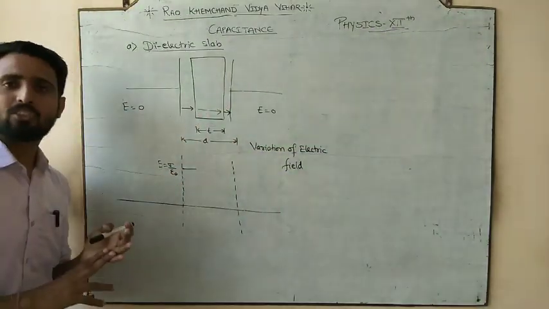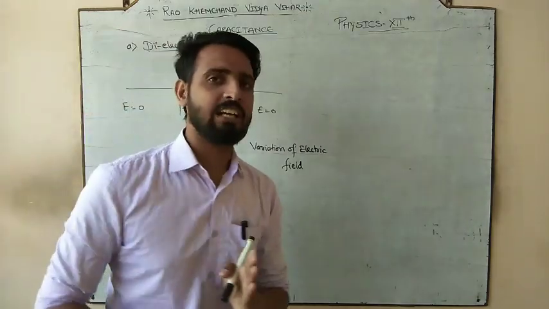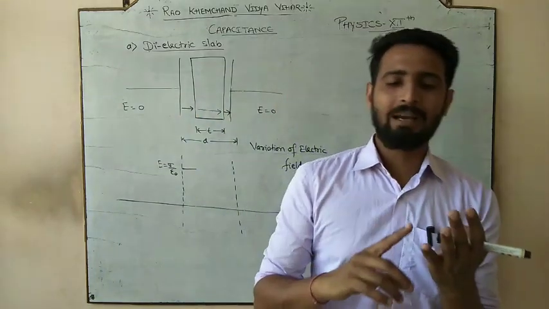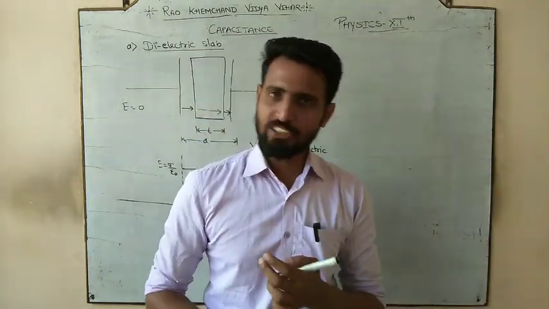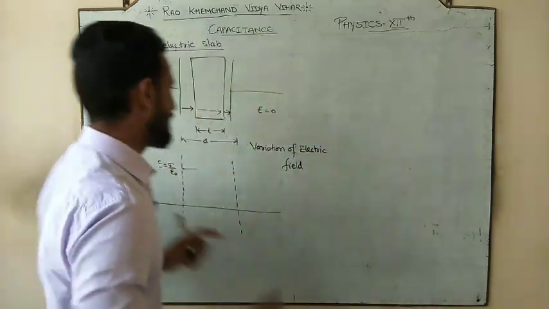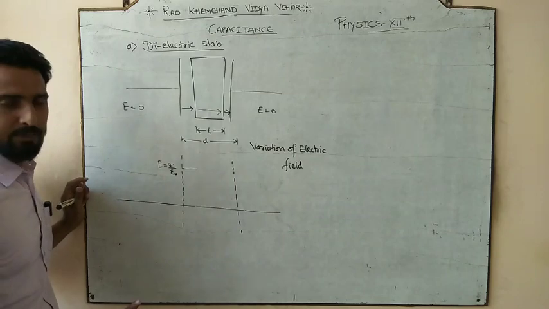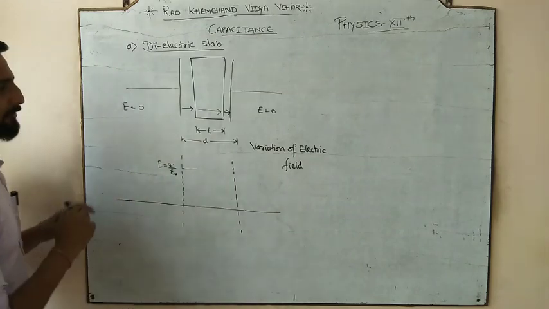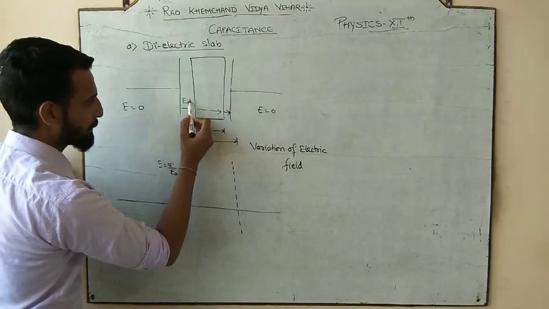Unless sigma is changed. Sigma stands for surface charge density, and surface charge density can only be changed by changing the charge or by changing the area. So we are not changing sigma, and initially it is air, so the electric field is sigma by epsilon naught. So while you are in air, your electric field is sigma by epsilon naught.